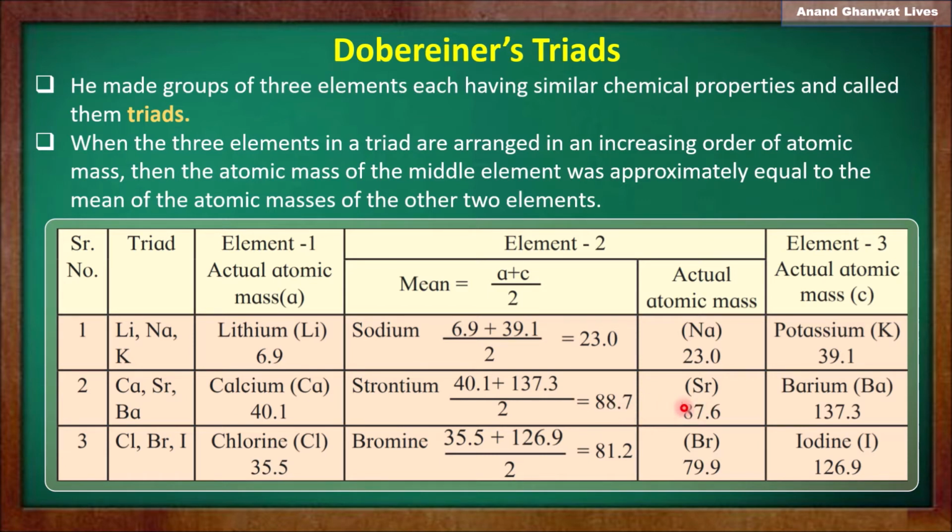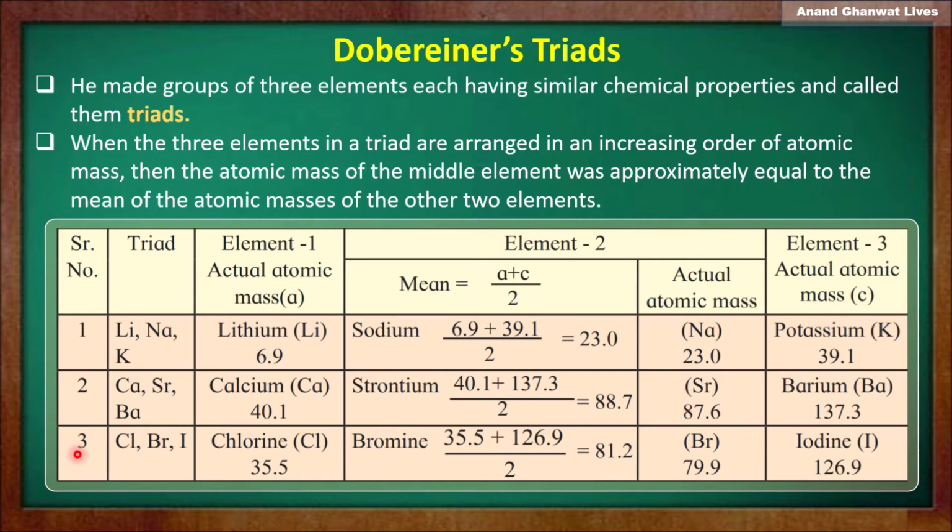We see that atomic mass of strontium is 87.6 and the mean of calcium and barium is 88.7. So approximately these two figures match with each other. Therefore here also the law of Dobereiner triads is followed.